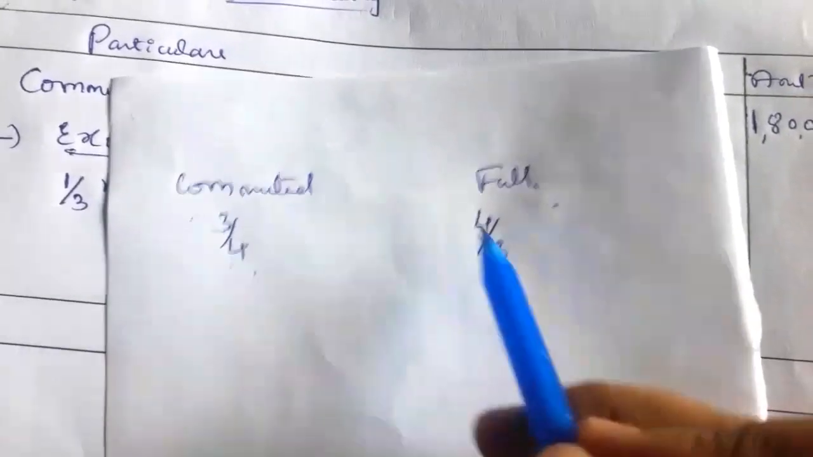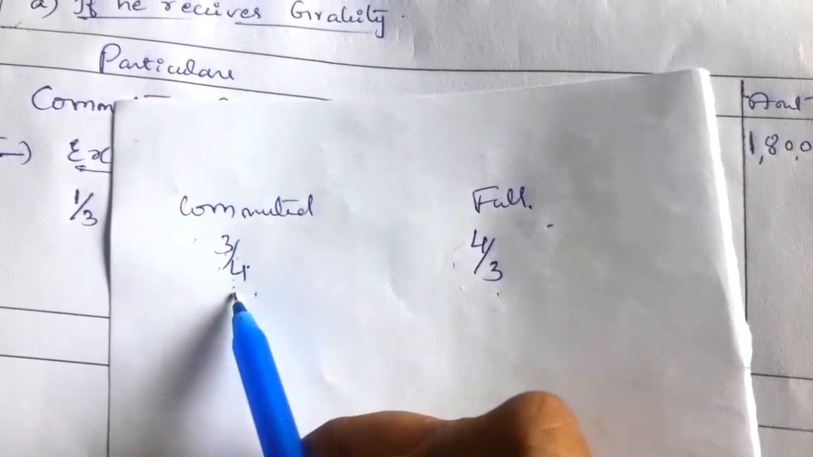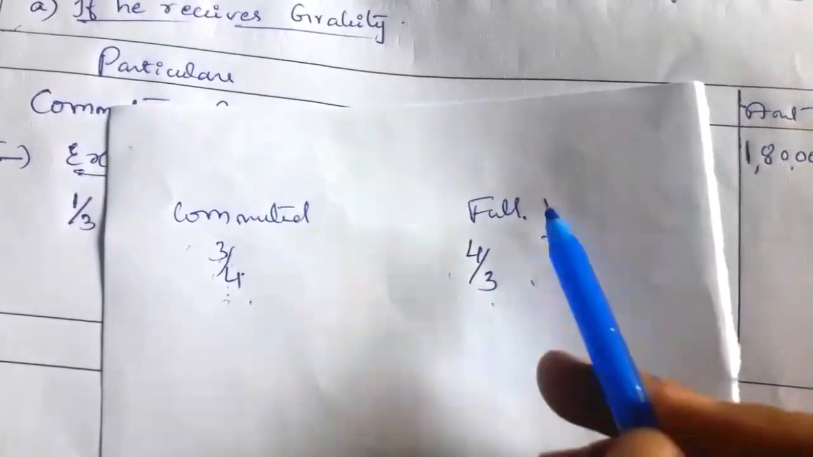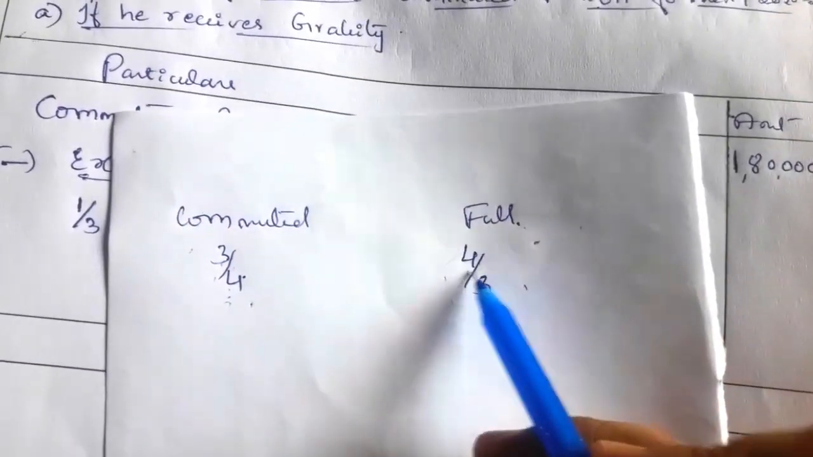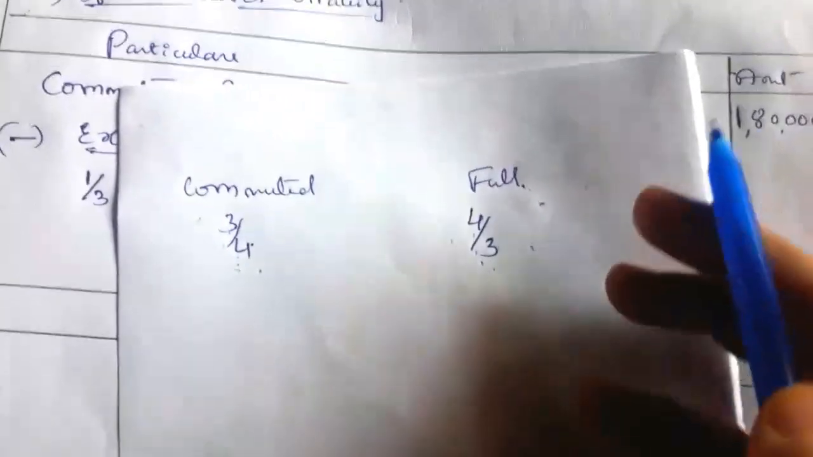What we divided should be multiplied. So the commuted value of 3/4, we can get the full value by taking 4/3. Clear? So I'll explain with an example. For example,